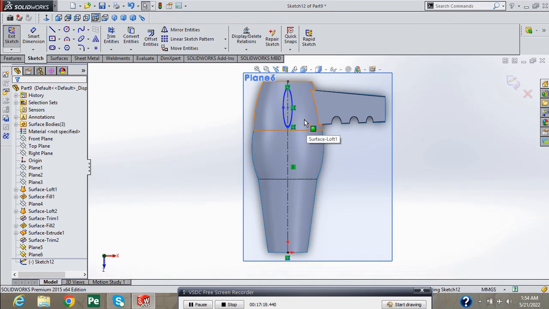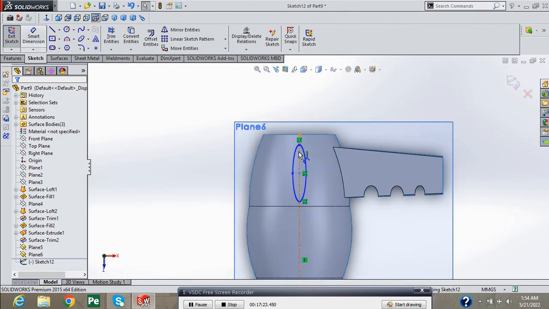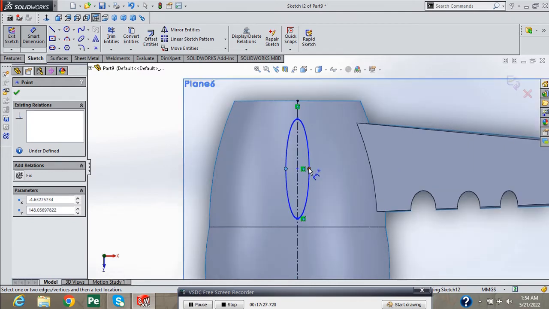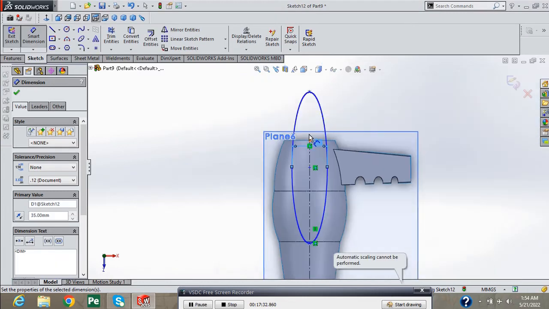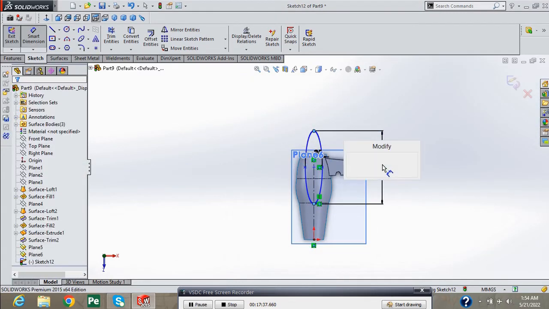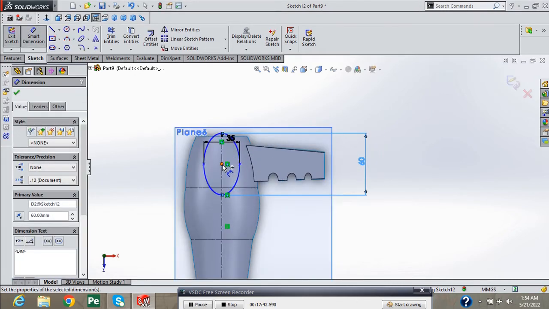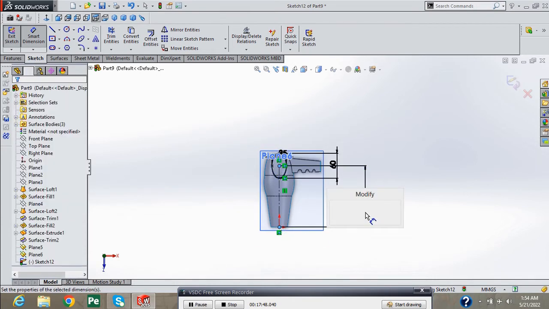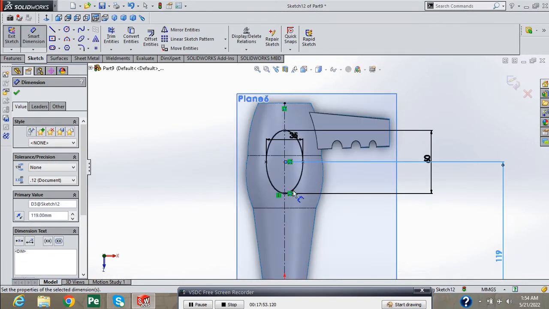Now provide all required dimensions to this newly drawn ellipse. And provide here also a dimension. Now provide the distance from origin to make it fully defined.